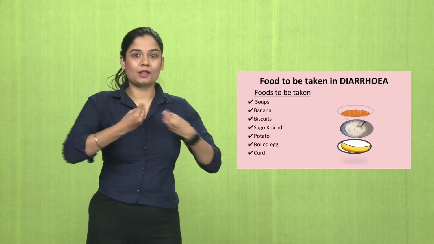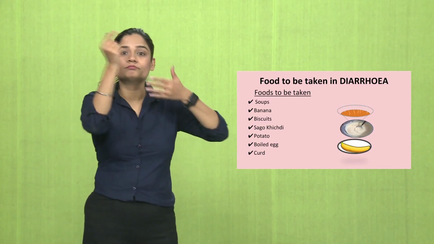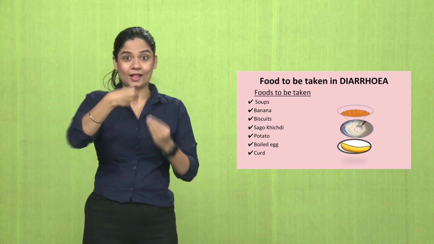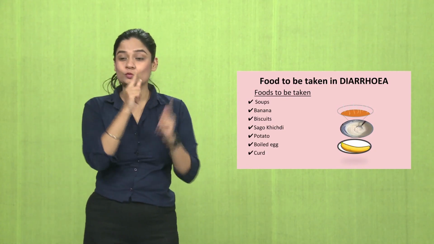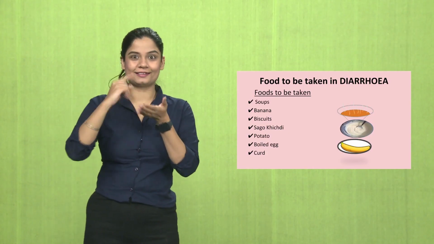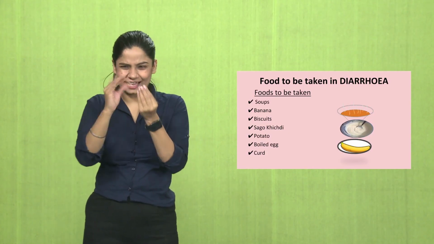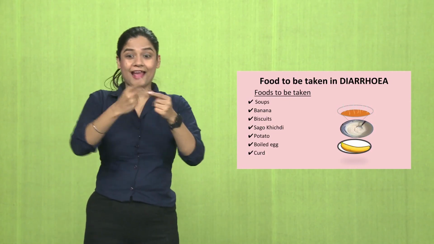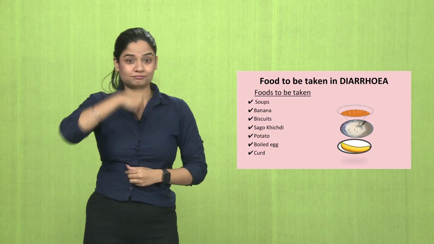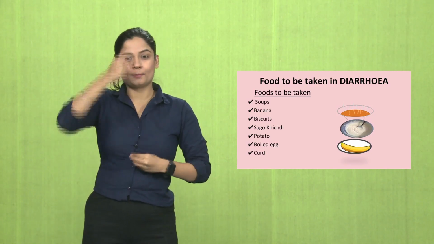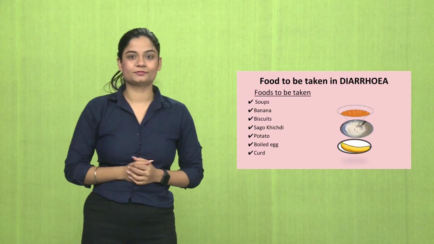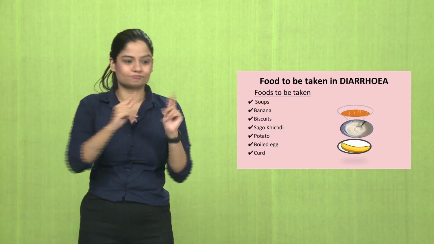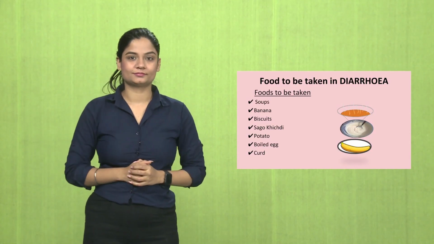Foods that can be taken during diarrhea to reduce it: soup is good, banana, biscuits, khichdi, a mixture of dal and rice, potatoes, boiled eggs, curd. These are good to be taken during diarrhea. We should make sure that the food is low fiber.